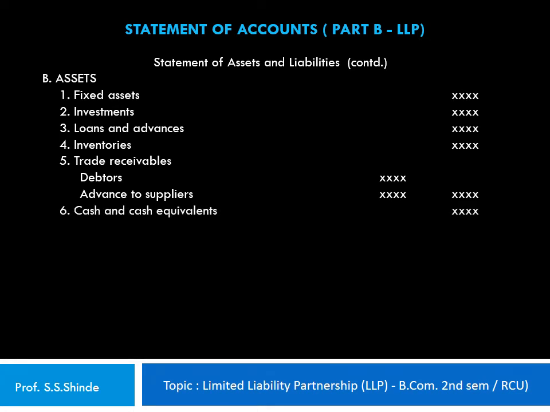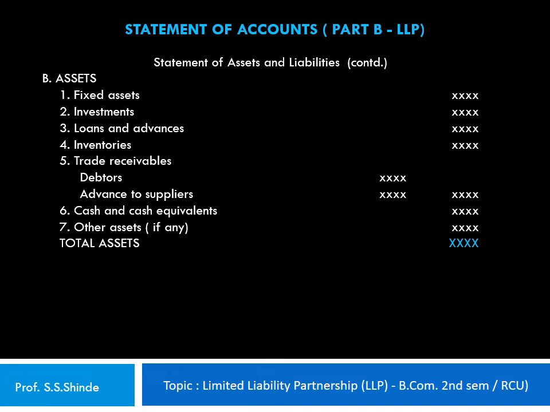The next item is the cash and cash equivalents, which represents the cash in hand and the cash in bank, which are shown in the outer column, and any other assets, if any, are recorded. The total of all this represents the total assets.